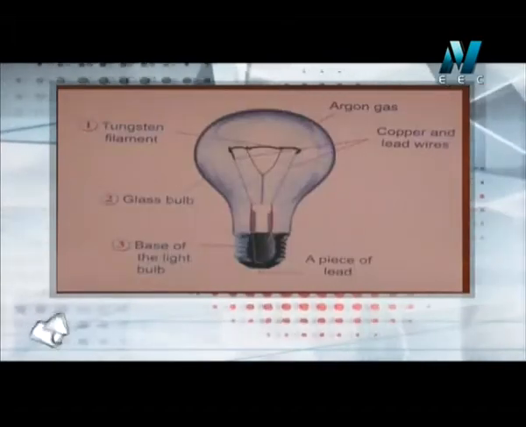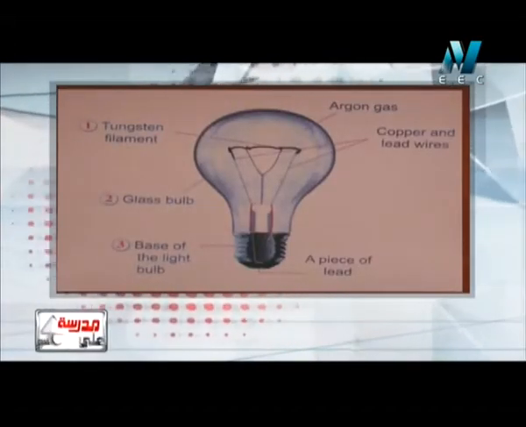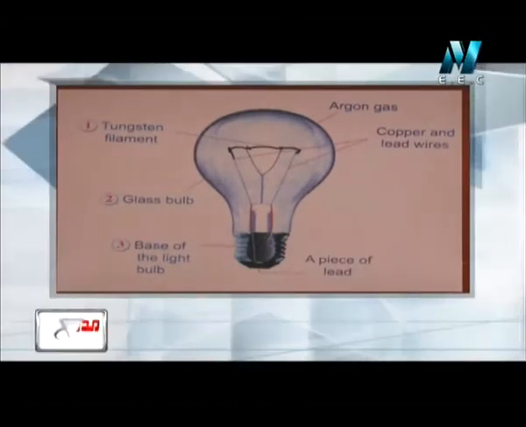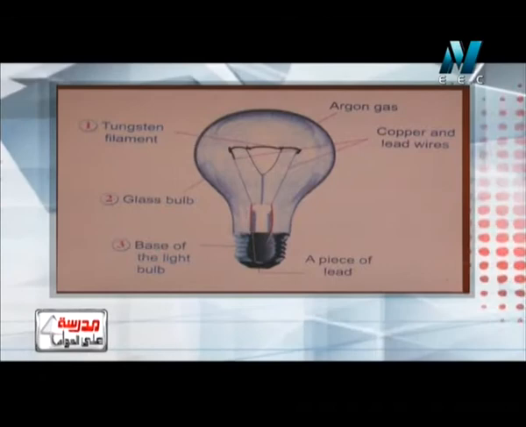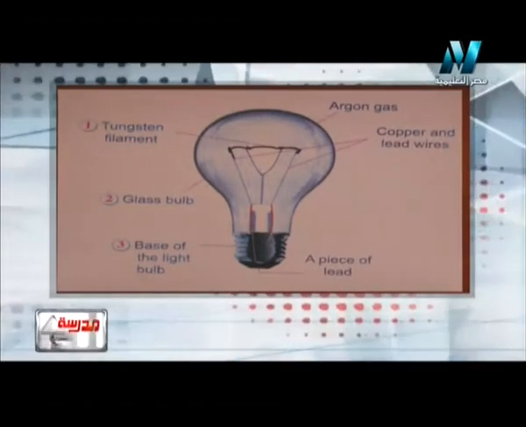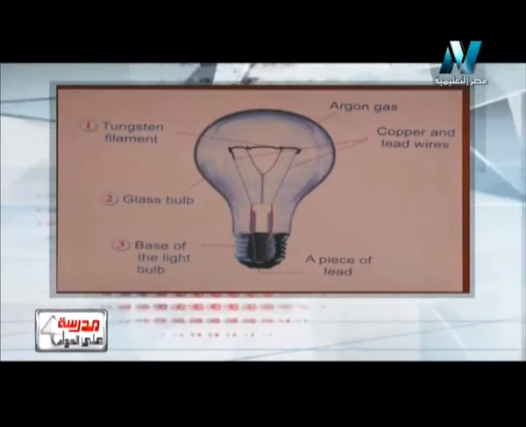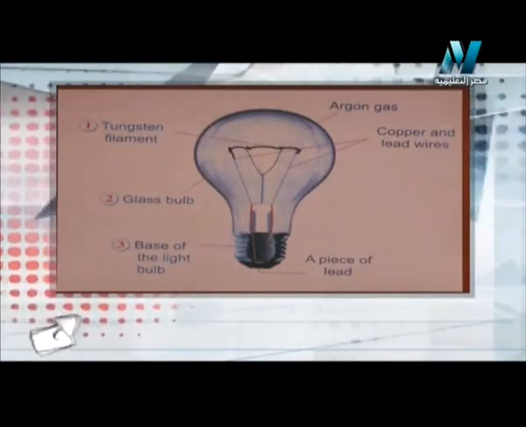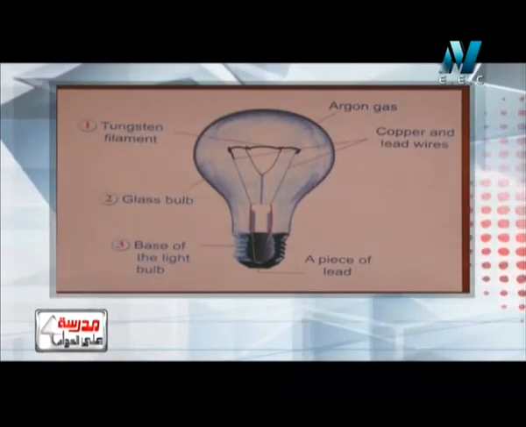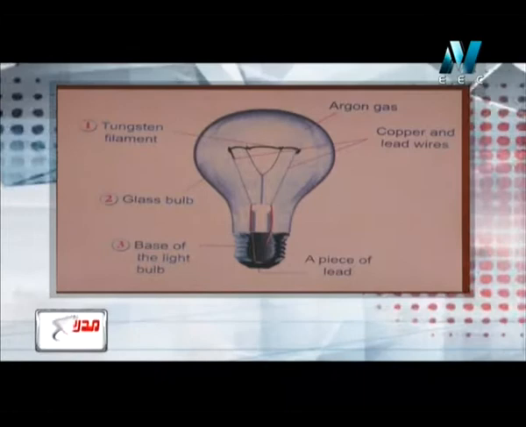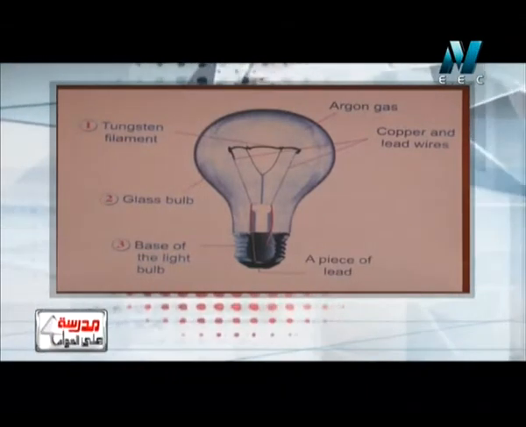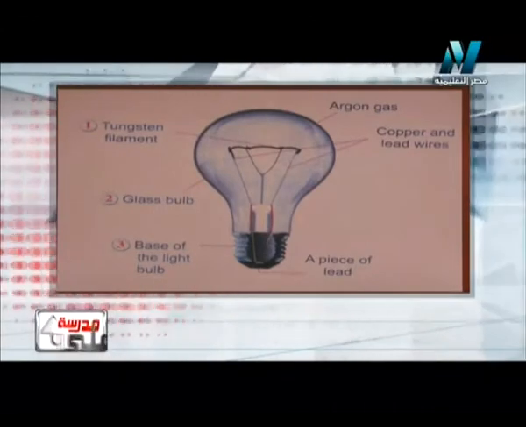Another question. Here I have a very important image for the electric lamp or the light bulb. We know it consists of three main parts, which are the tungsten filament, the glass bulb and the base. And it also contains three secondary parts, not main parts but very important in the lamp, which are the argon gas, the copper and lead wires, and also the piece of lead. The piece of lead, at the bottom of the base, connects electricity to the lamp.